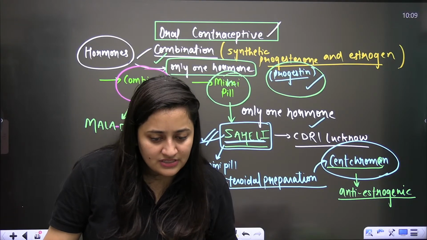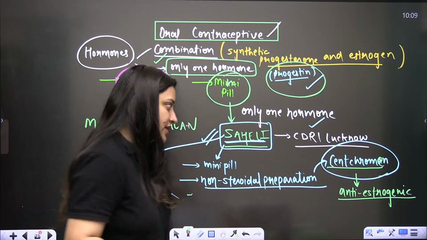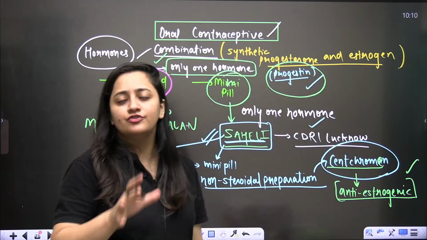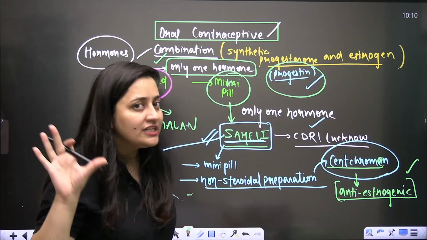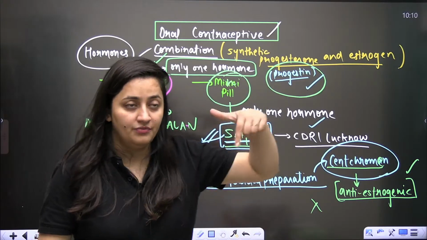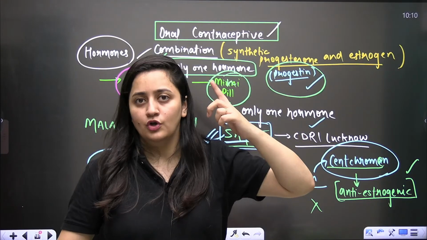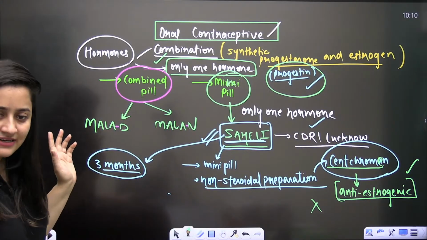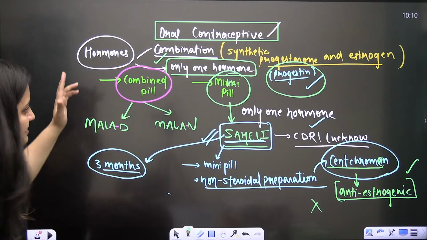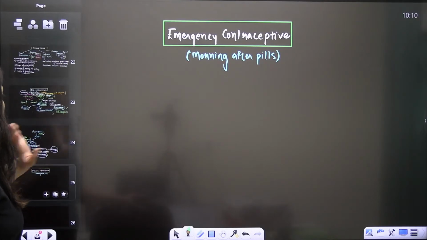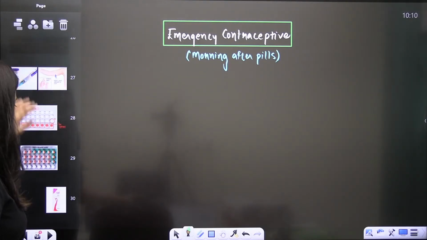Okay, some sheet is saying block estrogen receptor in the uterus. You are right. So as I said, it is anti-estrogenic. So it is going to block the estrogen receptors in the uterus. No estrogen receptor means the endometrial lining will not grow. So obviously it will be unsuitable for the implantation. So that is how it works. Is that clear? So this is about the oral contraceptive method. You guys can get questions on the basis of it.